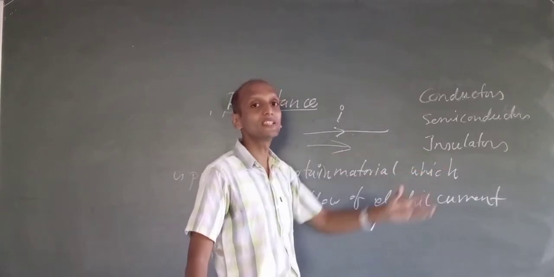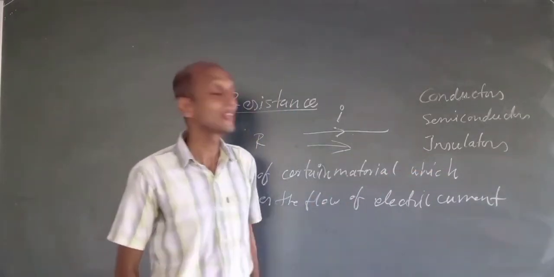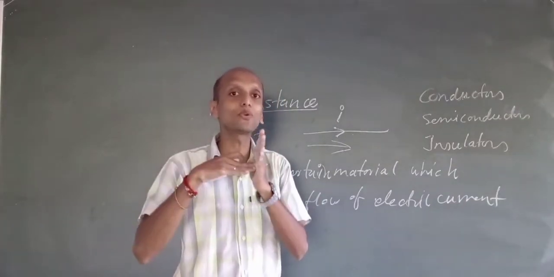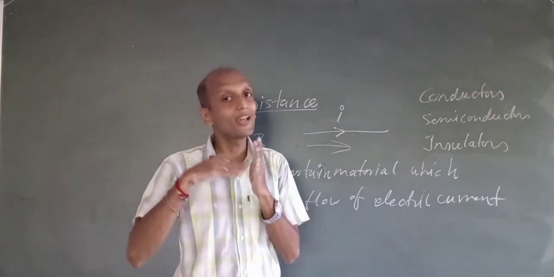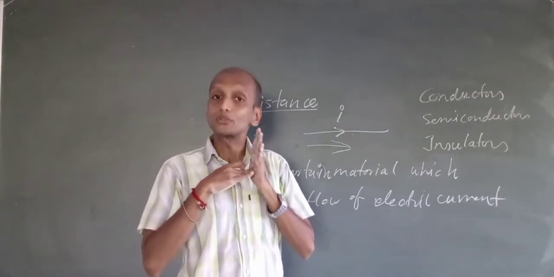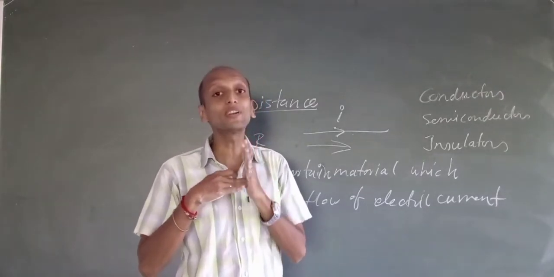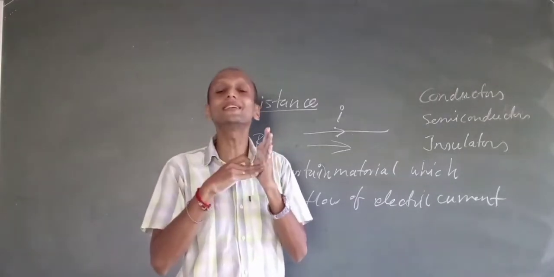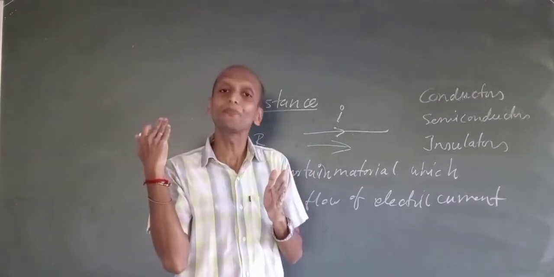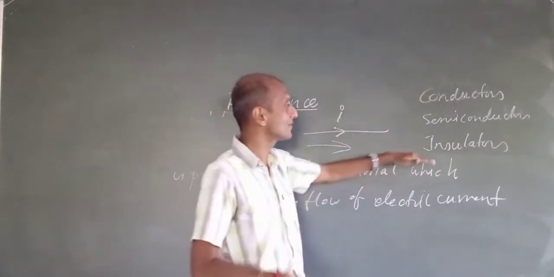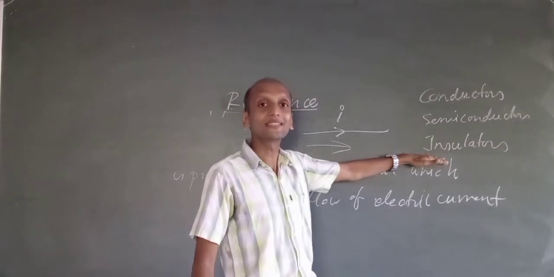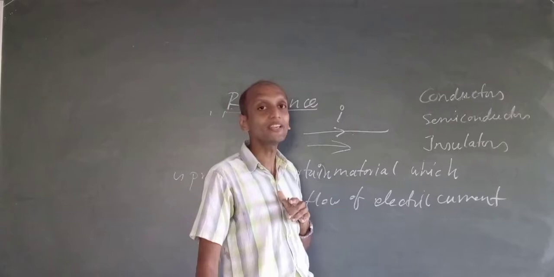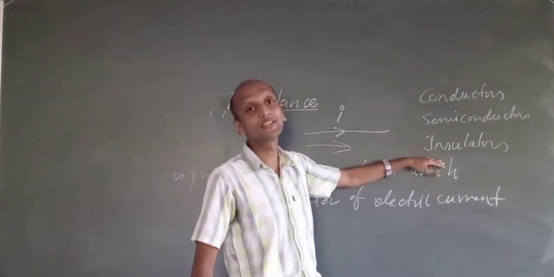So insulators are the materials with high resistance values.